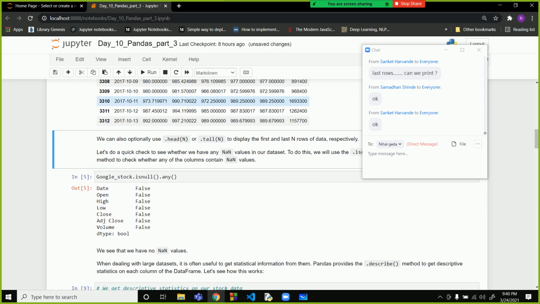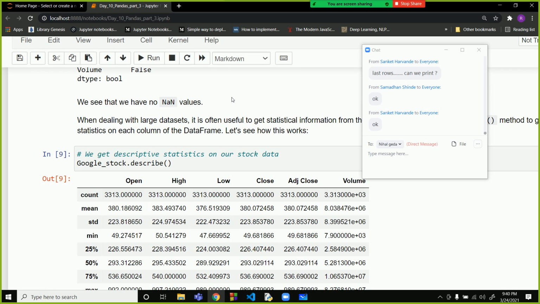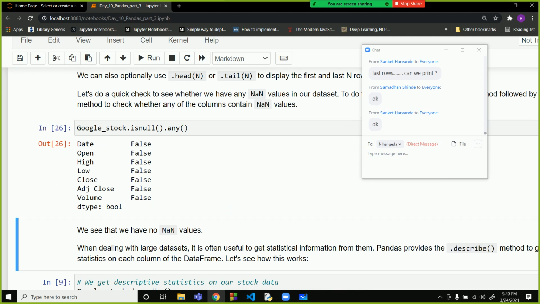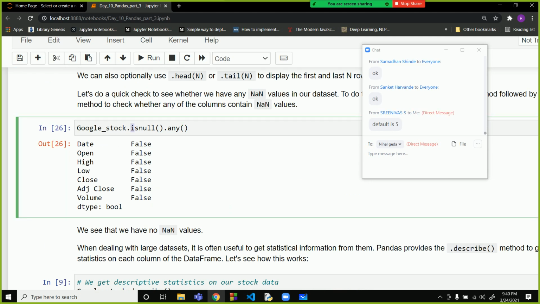So now let us move on to isNull. You have seen the isNull command. The isNull command will check whether the values are present or not, if nan values are present or not. The dot any command will find whether there is any row in a column that has a nan value. Sum is used to give the sum of all the values, and any will give you just true or false, whether it is present or not present.